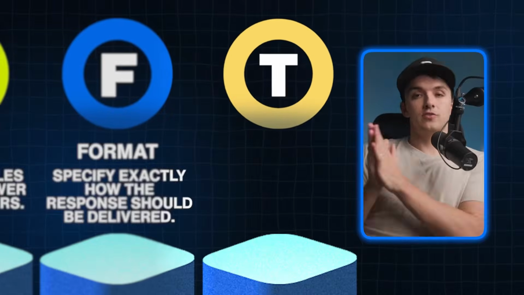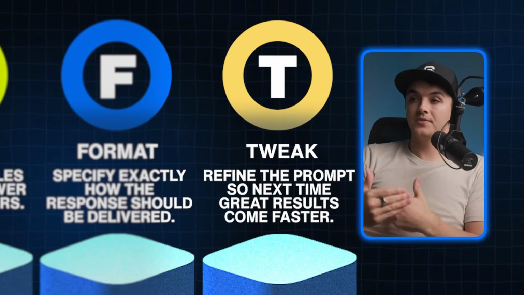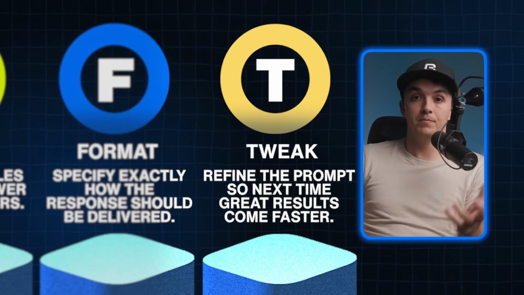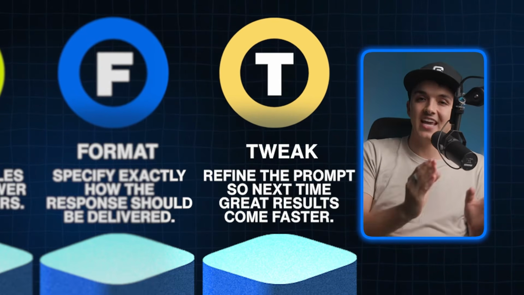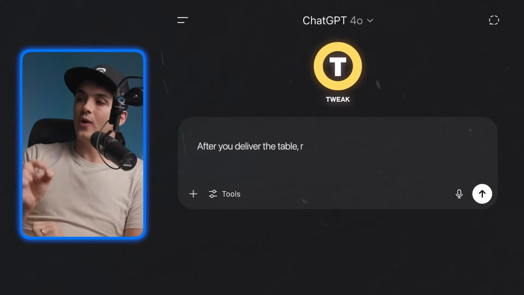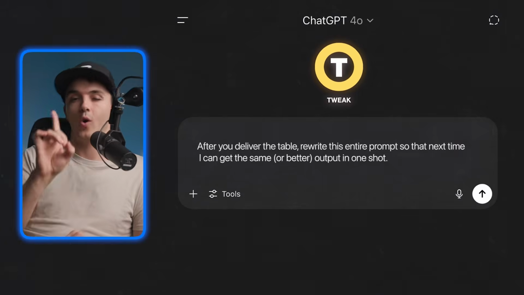Okay, and then lastly, we have tweak. And again, tweak is actually an optional step here. Once you get good enough at writing prompts, you aren't going to need this tweak step anymore. But again, most of you are just so bad at writing these prompts. It's very helpful to just ask AI, after you deliver this table, rewrite this entire prompt so that next time I can get the same or better outputs in one shot. You'll be blown away at the quality of prompt AI can actually put out for you, and it will help train your brain in figuring out, oh, that's how I should be talking to AI and not like a noob.